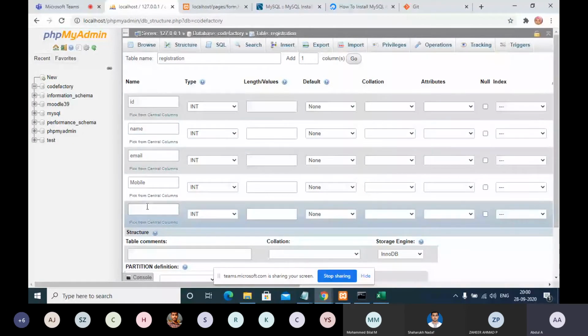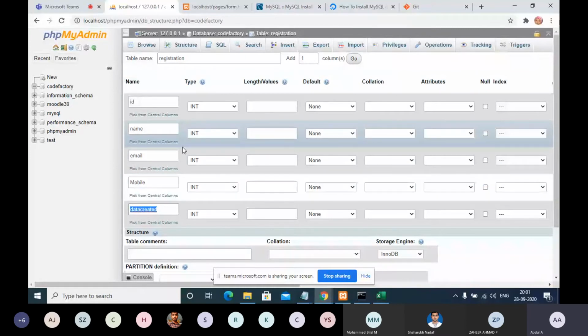So you must have one column, data created, or whatever, created on, updated on, inserted on. I'm just putting data created. So in between this ID and the data created, you can add n number of columns, whatever you want.